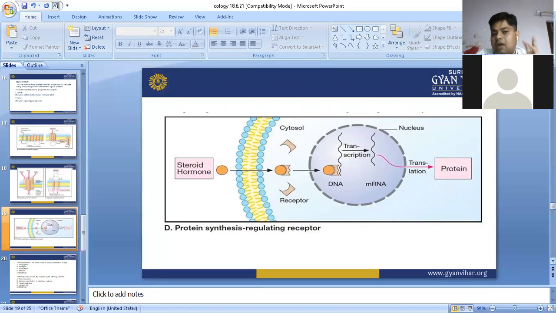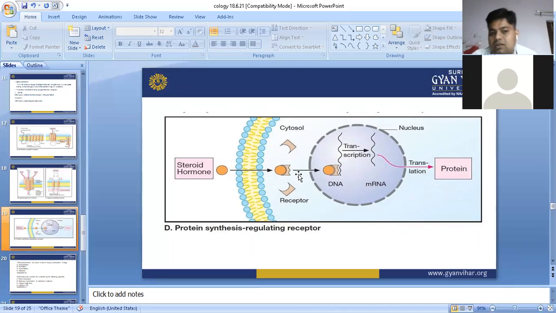Now, what would happen? The steroidal hormone attaches with the cell membrane and enters into the cell. Then it will bind with the cytoplasmic receptor and produce the response; that is called a cytoplasmic receptor.